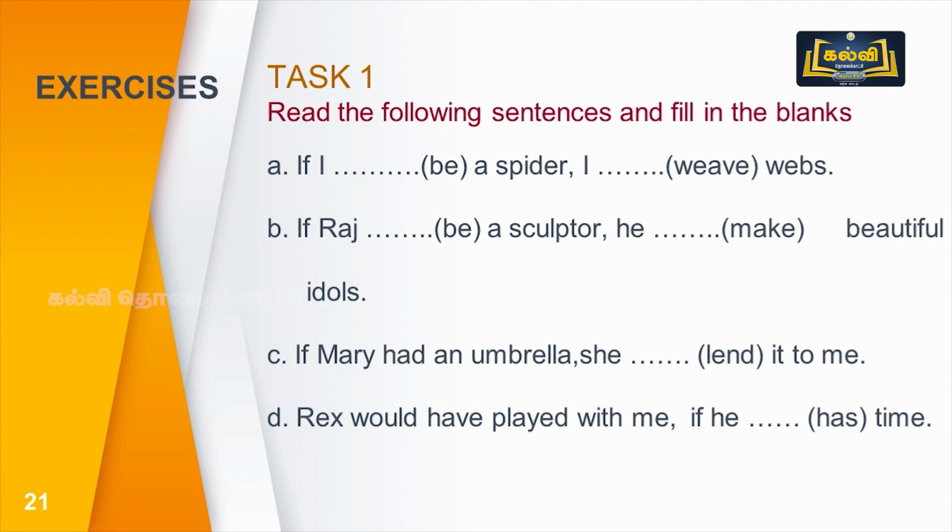So, this is the third conditional. If would have played comes in the main clause, what will come in the if clause? Had plus past participle. Then what is the past form of has? Had. So the answer is if he had time.